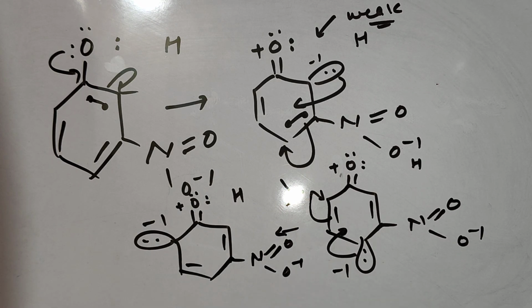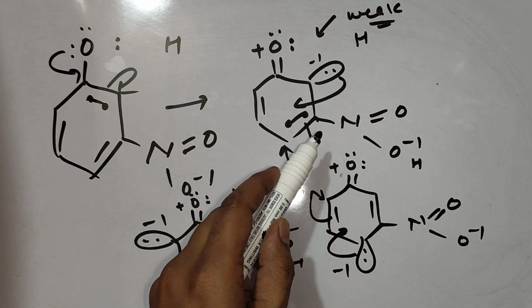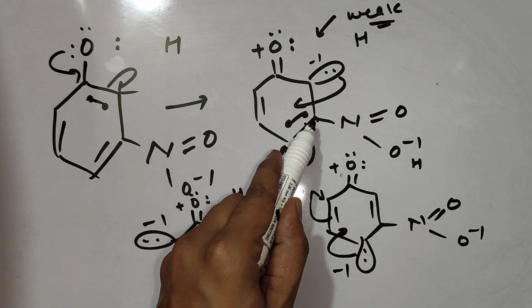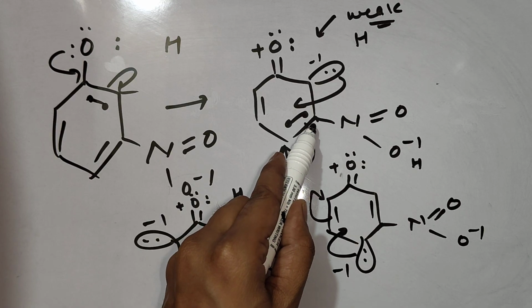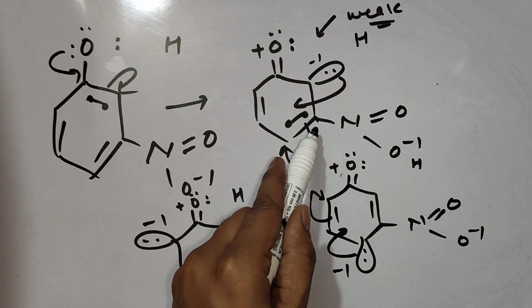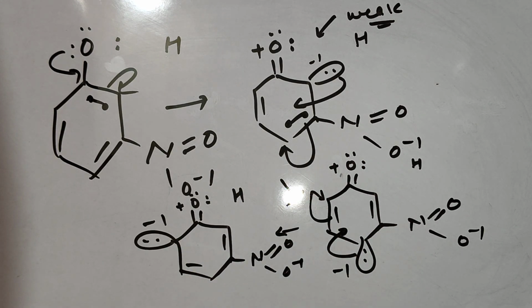This means from the meta position, this nitro group is not able to show the minus R effect. Can it show the minus R effect from the meta position? Check. Electrons are not coming on this carbon, and if electrons are not coming on this carbon, it is not going to absorb them. So from the meta position there is no minus R effect from the nitro group.